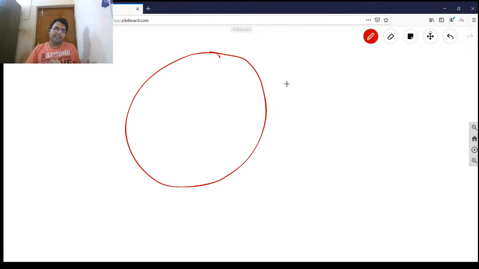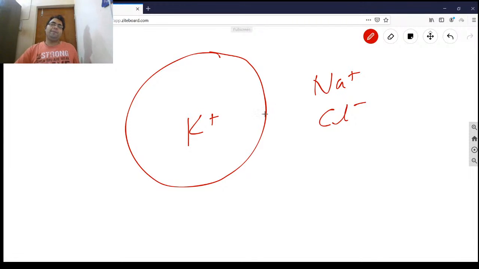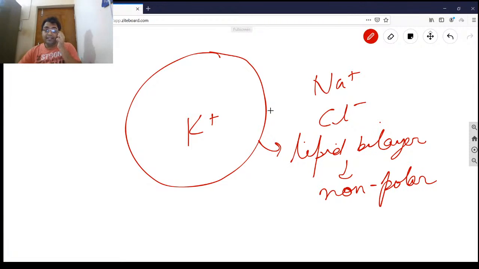If you have phosphatidylcholine, phosphatidylserine, phosphatidylethanolamine, phosphatidylinositol present in the plasma membrane, still it is not polar enough to allow charged ions to get in or out of the cell. So this lipid bilayer is non-polar. Second concept: ions just cannot pass freely through it.